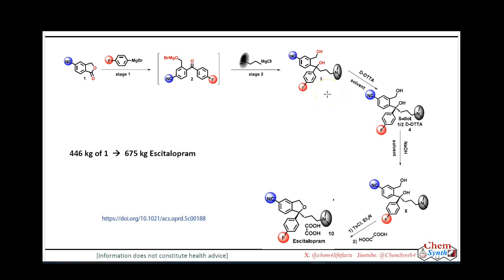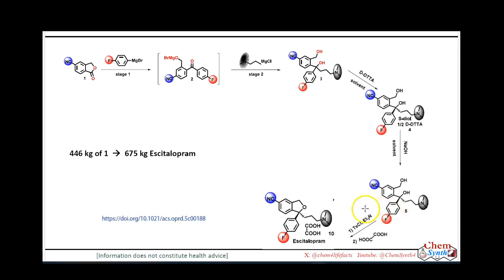Here, they did the resolution using the tartaric acid derivative to get the tartrate salt in enantiopure form, and by using sodium hydroxide they made the diol free.